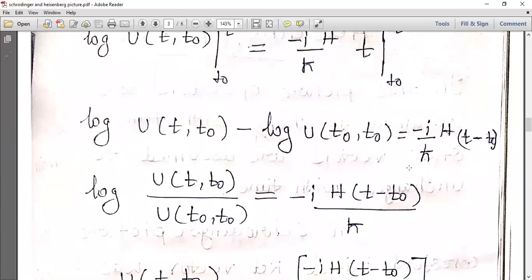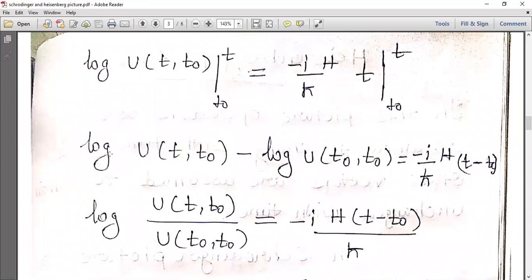Now we'll apply the limits. The upper limit is t, so log U (t, t naught) minus log U (t naught, t naught) equals minus i by h cross H (t minus t naught).